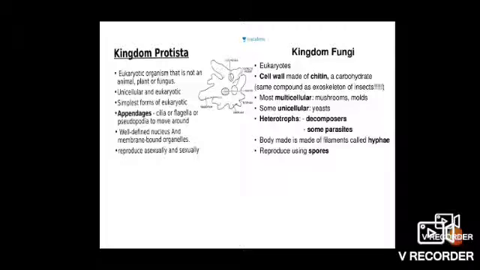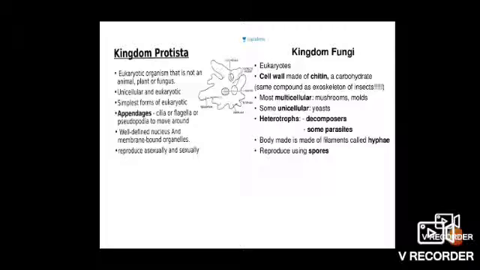Their mode of nutrition is autotrophic or heterotrophic. Some examples are unicellular algae, protozoa and diatoms. Protozoa like amoeba, paramecium and euglena are examples of protozoa. These all belong to the kingdom Protista.